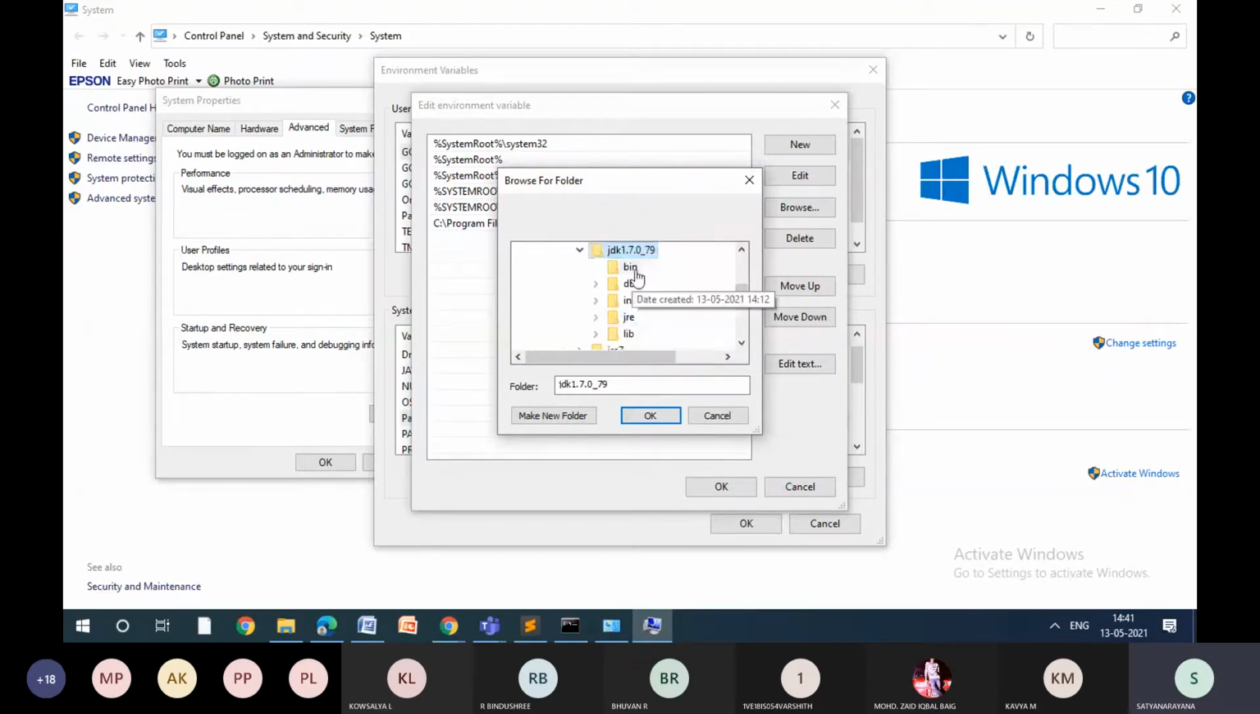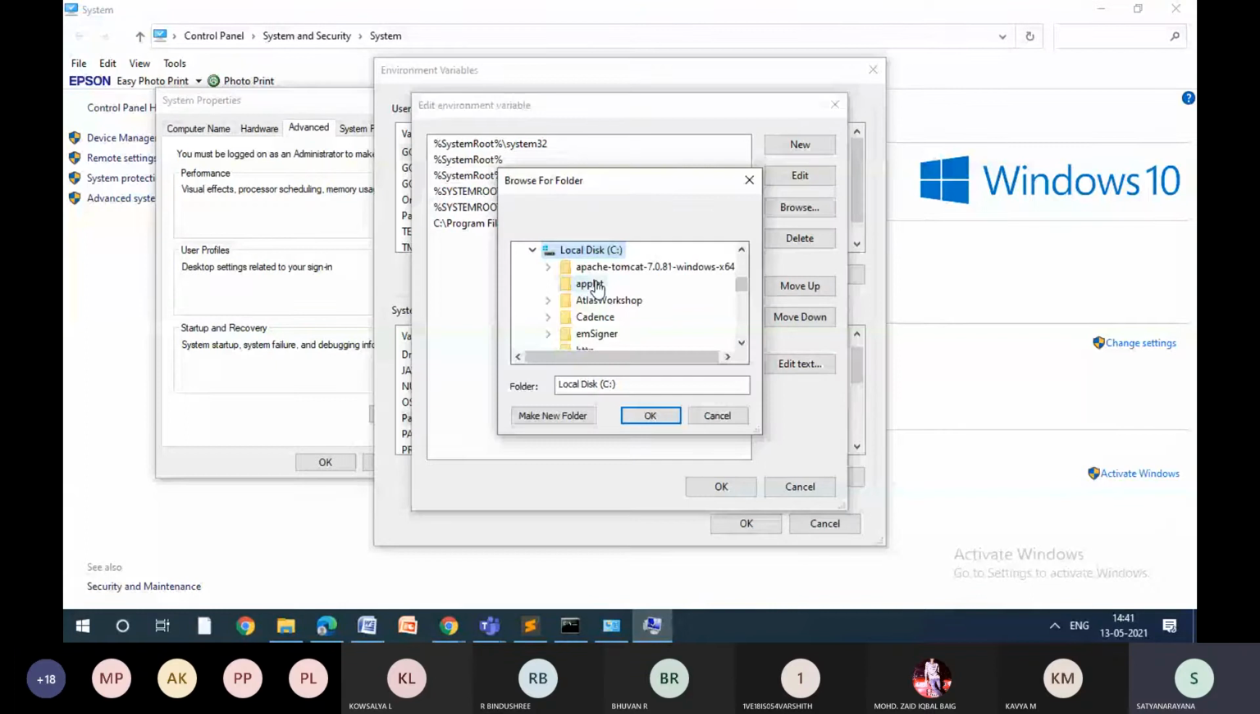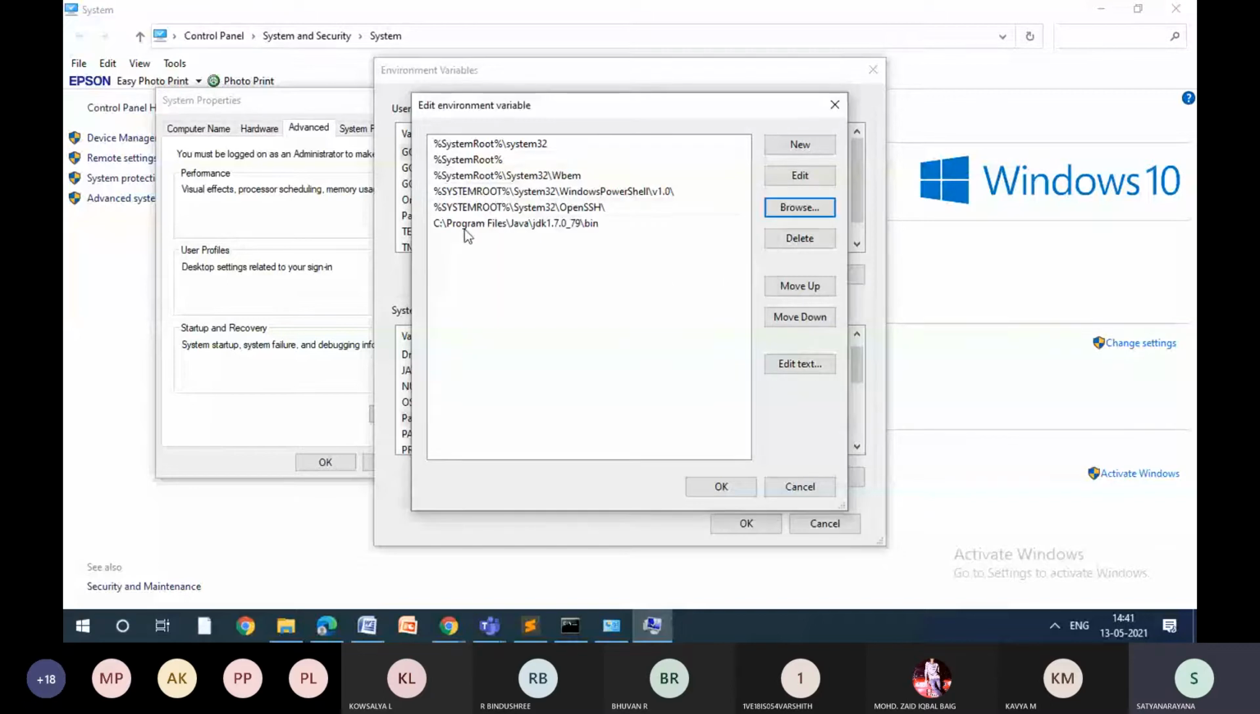I'm just repeating. Click on new, click on browse. Go to My PC or This PC, then go a little down, to C drive or where you installed, maybe D drive or E drive. Then go down to where Java is in program files. In the program files, go to Java, then JDK, select the bin, click on OK. When you click on OK, you will get the path. You can see here I already set the path: program files, Java, JDK 1.7.0_79/bin.